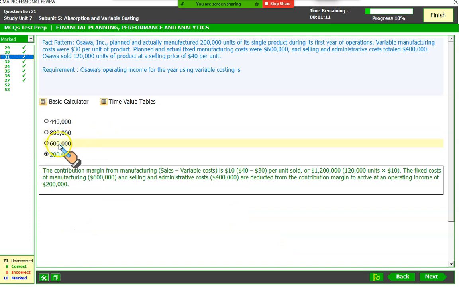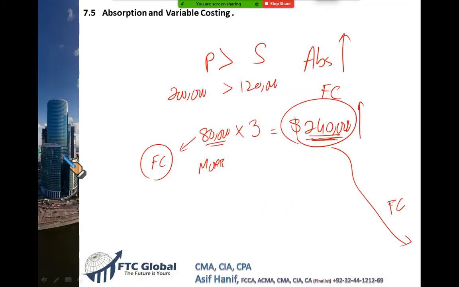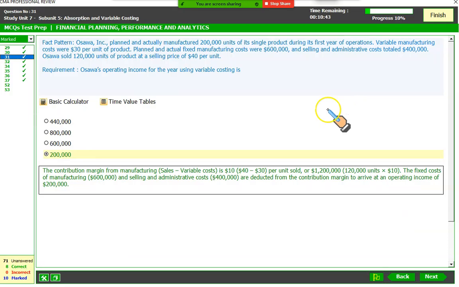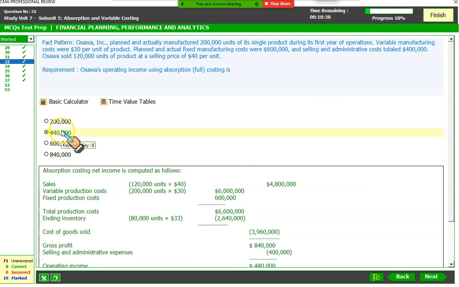Because under variable costing, the profit is 200, and under absorption you are able to transfer how much cost into the finished goods? You produce 80,000 units more. Each of these 80,000 units is carrying $3 of fixed cost with it. 80 times 3, 240. This is what you are transferring to the finished goods as a fixed cost, unexpensed. So your profit will go up by 240. So if the profit was 200, your manipulation is 240, so combined profit is 440.